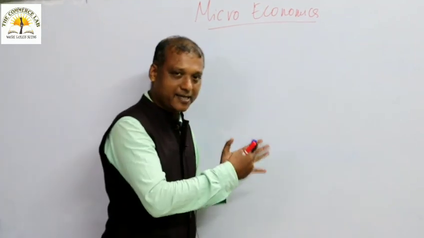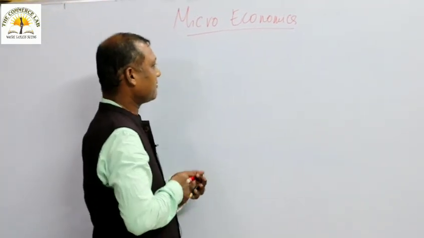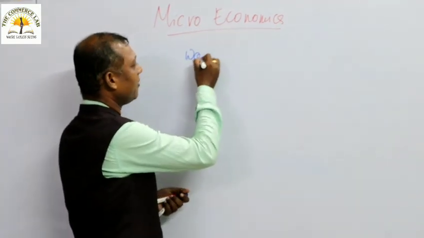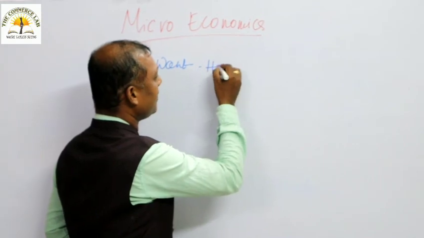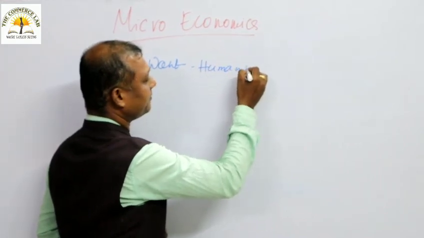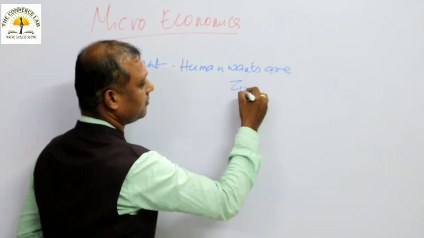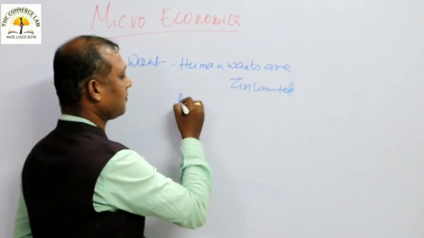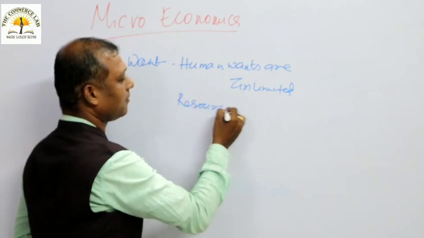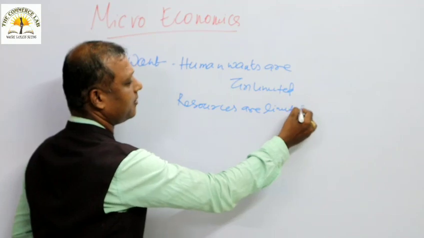The origin of economics starts from a want. Let me write that. The origin of economics starts from a want. And it is told that human wants are unlimited, but resources are limited.